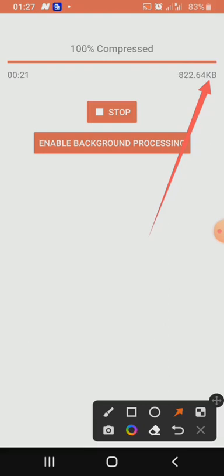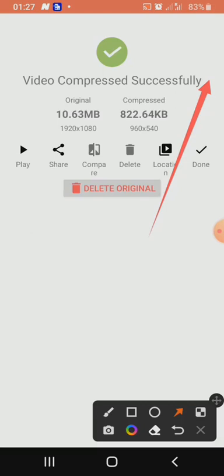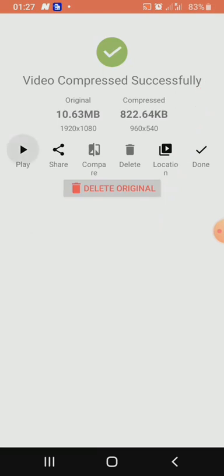So it's able to compress it to 822 kilobytes from 10 megabytes. From 10 megabytes to 822.64 kilobytes. So using the paid version, I can delete the original video. That is the one we got from the Benime app, and I'll share this one. It will just be of a lower quality.